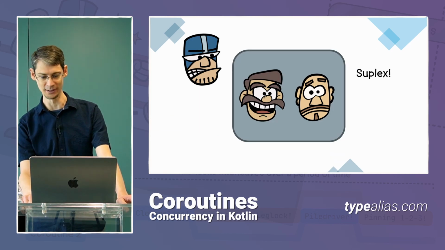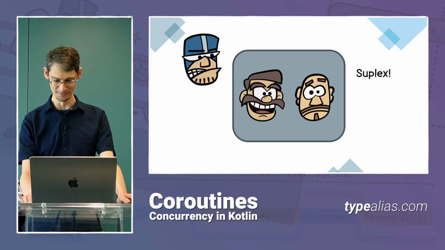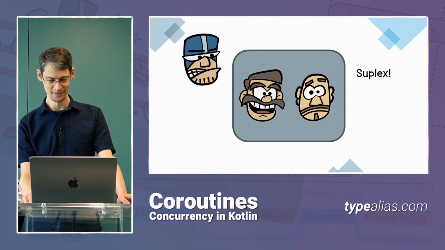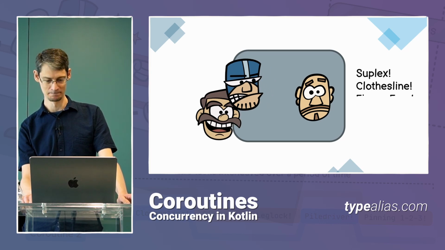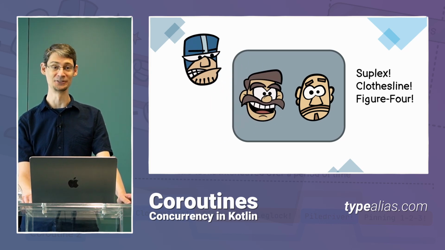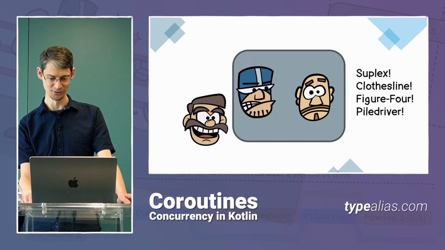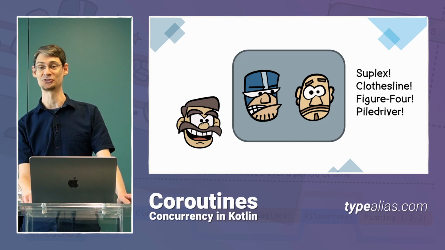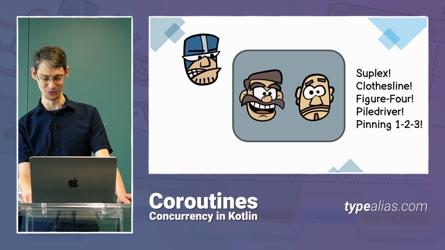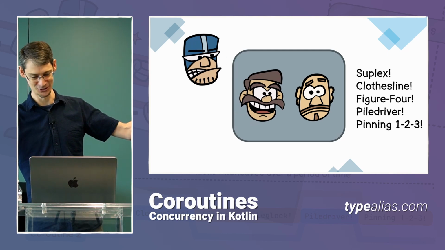So we start off with Sledge and Vandal in the ring, and Sledge does a suplex. Then he tags Hammer, and they switch places. Hammer does a clothesline move, and then he tags Sledge, and they switch places again. Then Sledge puts Vandal into a figure 4 leg lock, and then he tags Hammer again, and they switch places. Hammer uses a pile driver on Vandal, and then he finally tags Sledge one more time, and Sledge steps into the ring and pins down Vandal for 3 seconds, and they win the match.